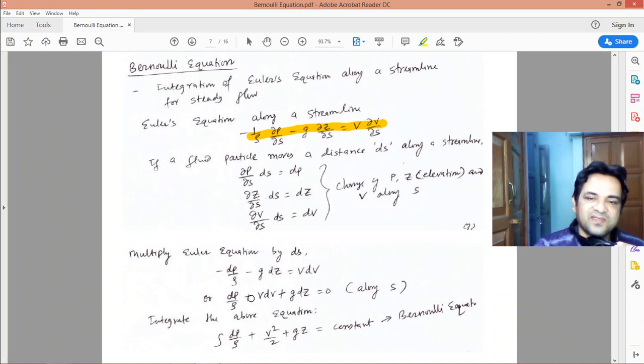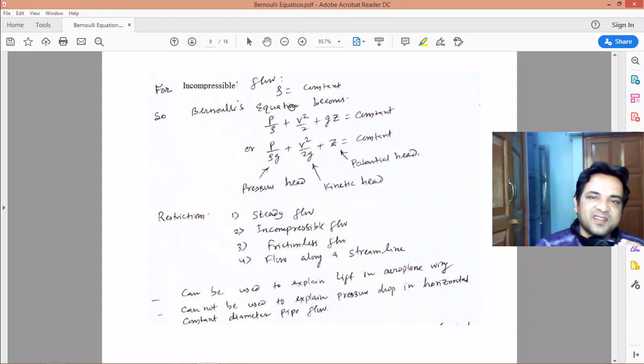Now you integrate this. Integration of dP by rho plus v square by 2 plus gz equal to constant. This equation is known as Bernoulli's equation. Now if you put one more restriction, the flow to be incompressible, then your density is constant, so the density comes out of the integration. So the Bernoulli's equation becomes: P by rho plus v square by 2 plus gz equal to constant.